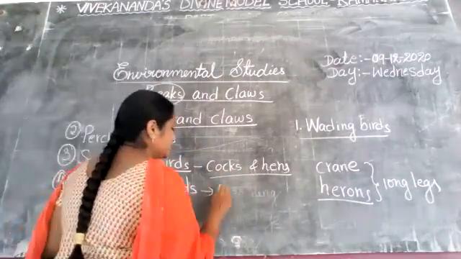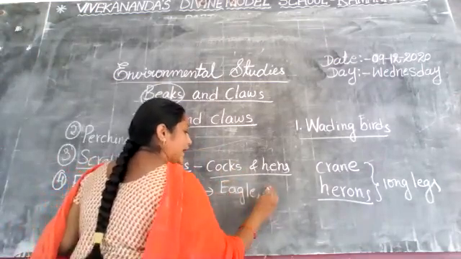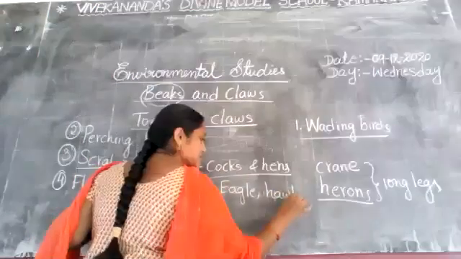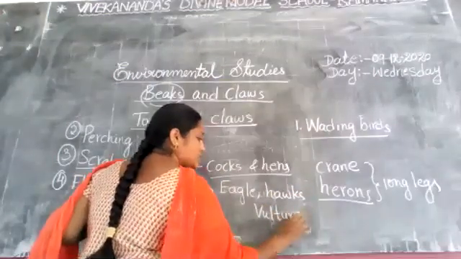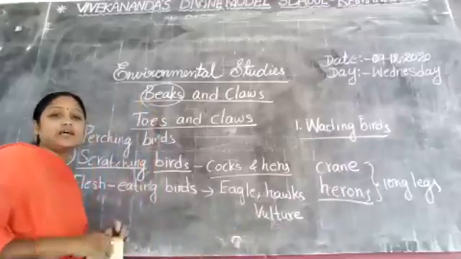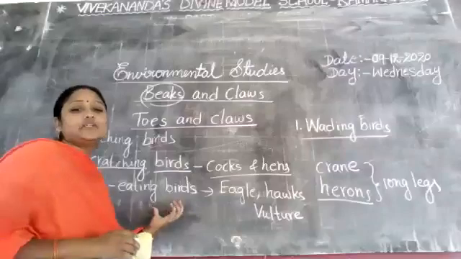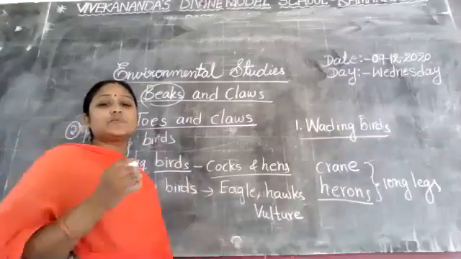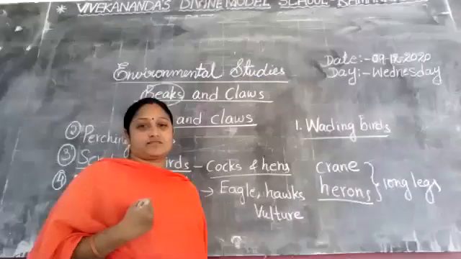An eagle, hawks, vulture. So these birds are called flesh-eating birds. These birds have sharp and curved claws.